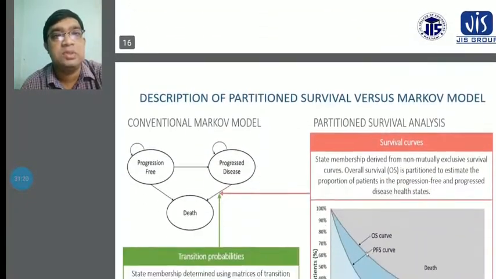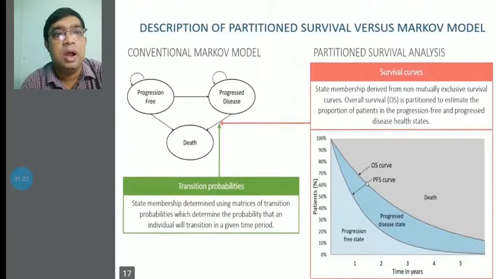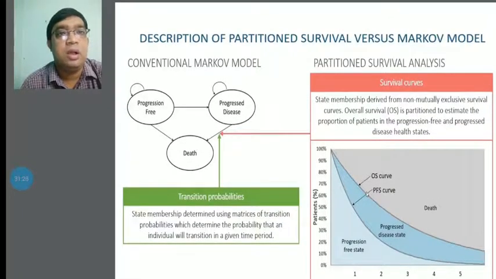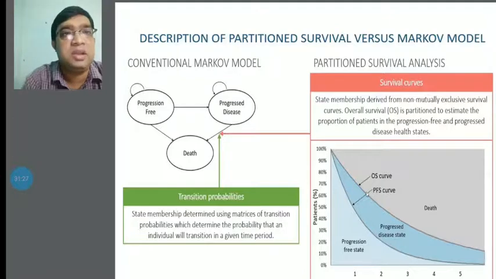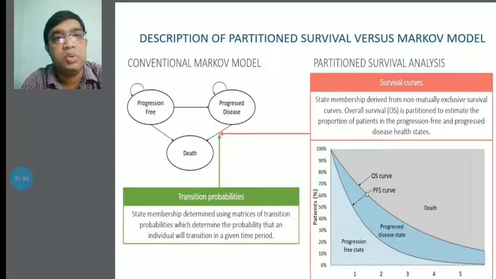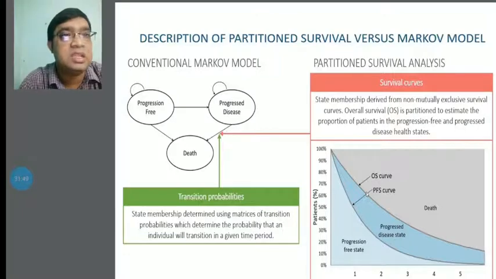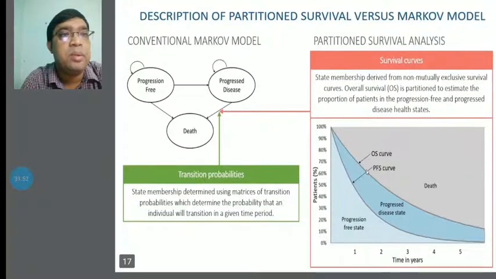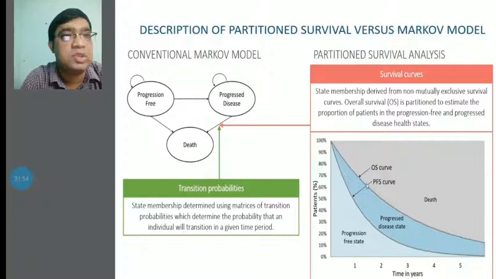In these systems you have to consider the description of partitioned survival versus Markov models. According to the conventional Markov models, you have to consider the progression tree and the progression of disease. The partitioned survival analysis also will be considered according to the survival curves. The state membership is derived from non-mutually exclusive survival curves.